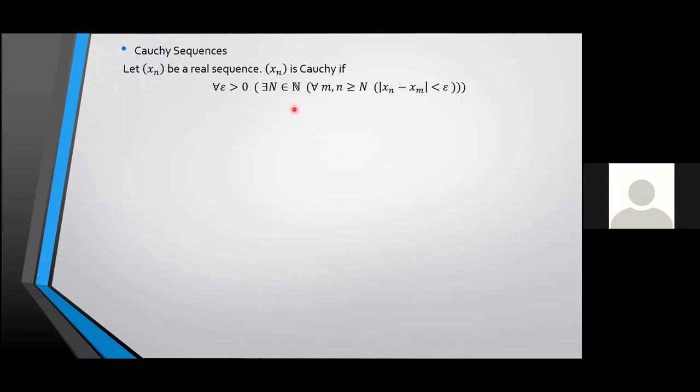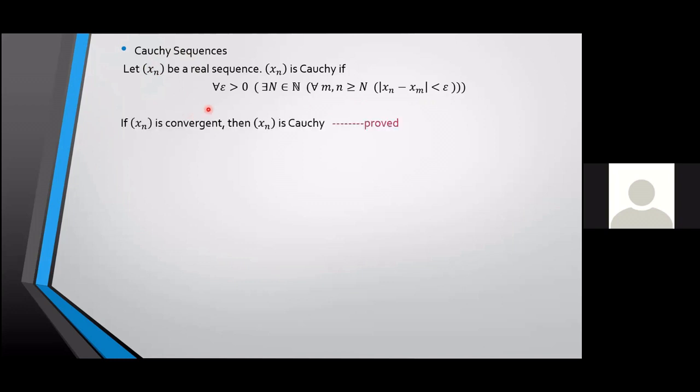I'm going to call them Cauchy sequences. So what does xn is Cauchy mean? For every epsilon greater than 0, I'll be able to find an n such that for all m, n greater than or equal to n, mod xn minus xm is less than epsilon. And one more thing, whenever I say xn, I mean a sequence in R.